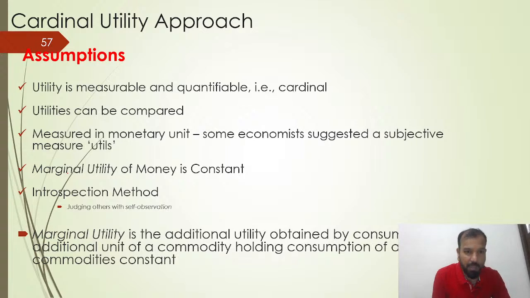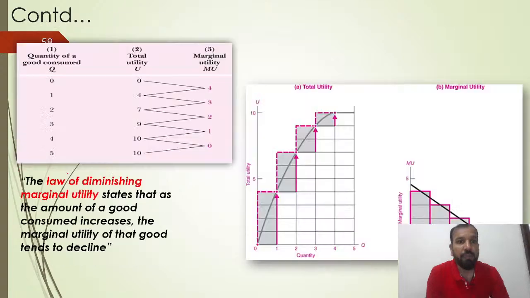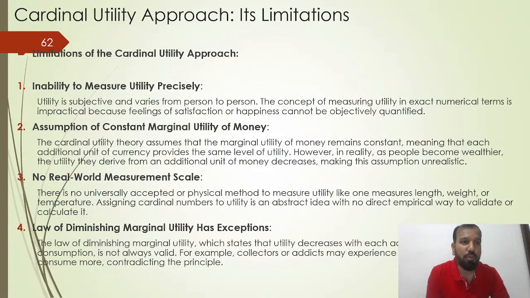So it's measured in monetary units. Some economists suggest subjective measures. Marginal utility of money is constant in nature. So what are the limitations of cardinal utilities? Inability to measure utility precisely. It assumes constant marginal utility of money.